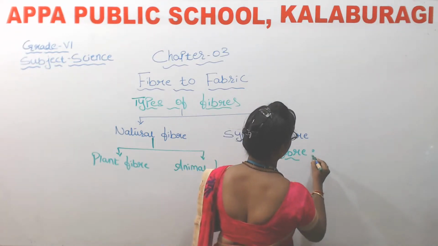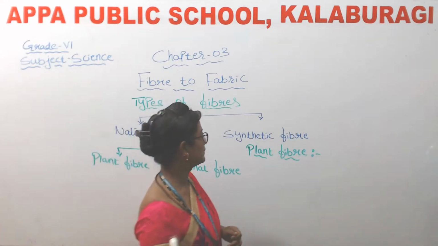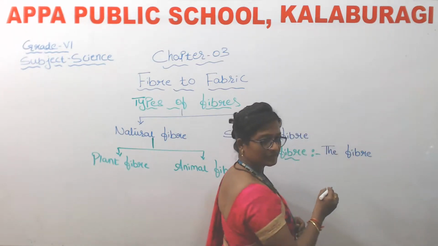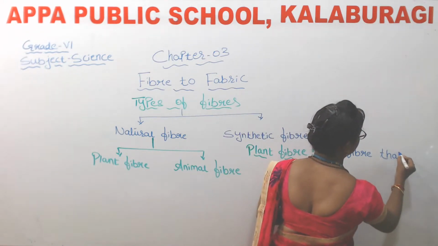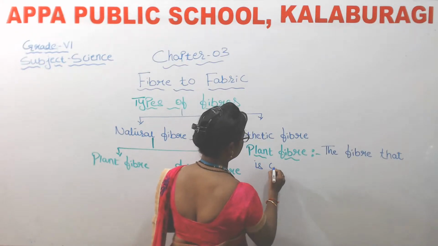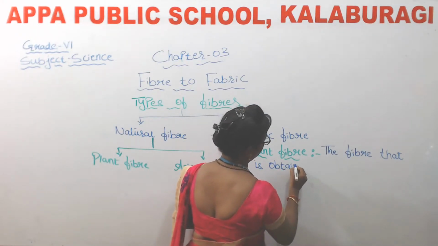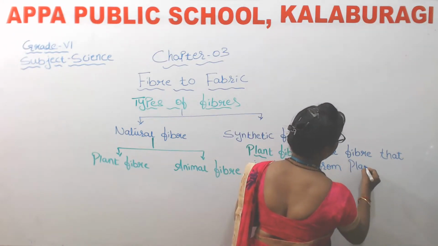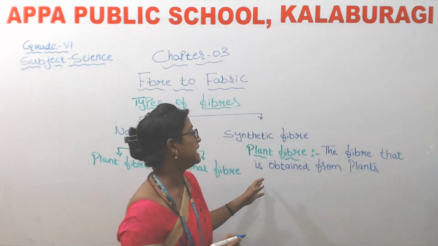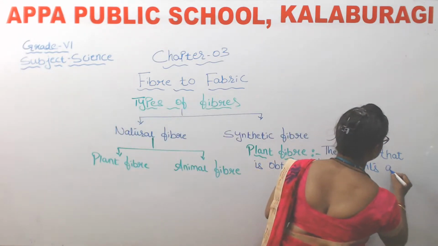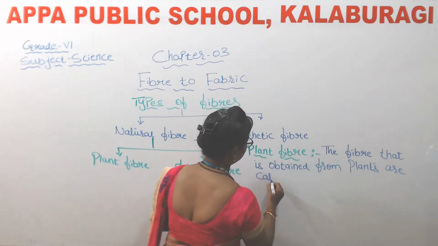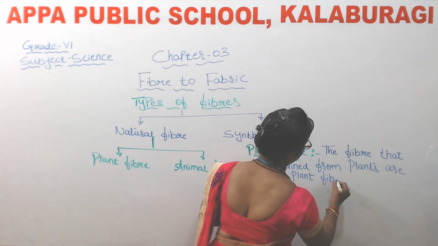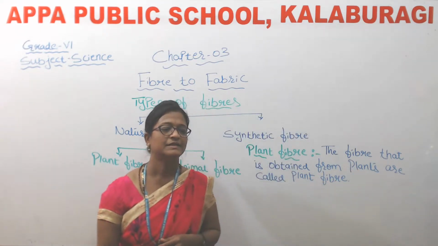Plant fiber. Okay. So here the fiber that is obtained from plants are called plant fiber.